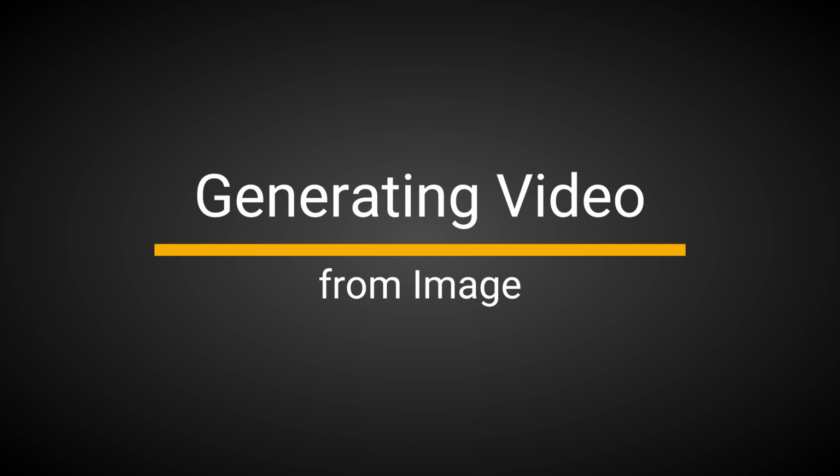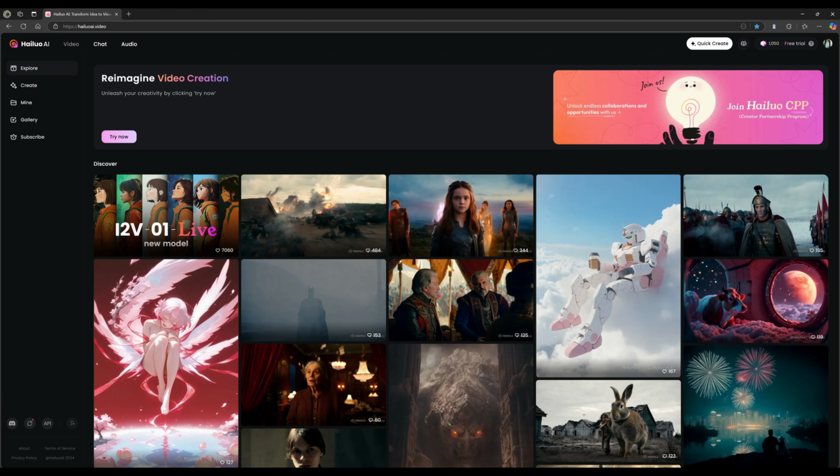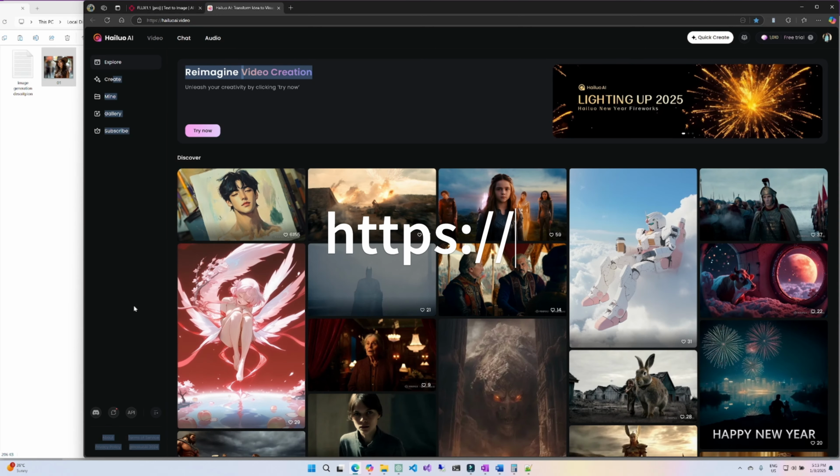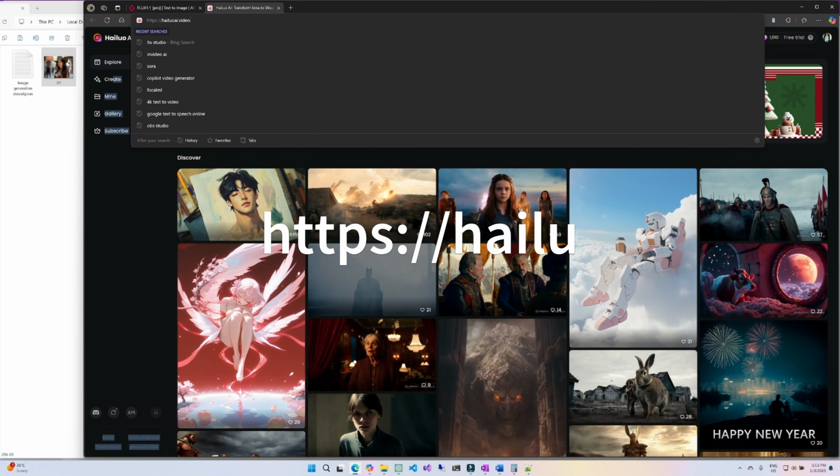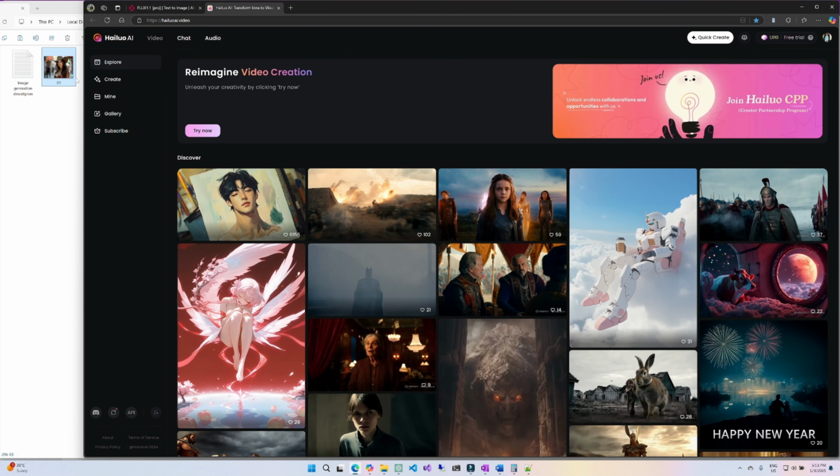Next is generating image to video. It will generate visuals only, not audio. We need additional help for that, which we will talk about some other time. We are using the haloai.video website to generate. You need to register, and every day you can generate free videos from images using the everyday free credit.